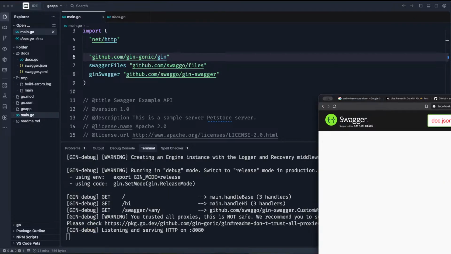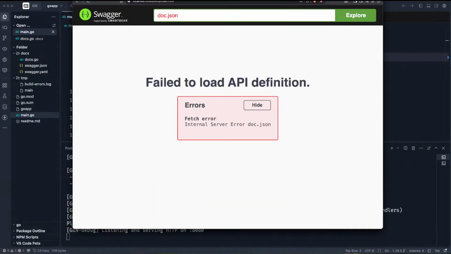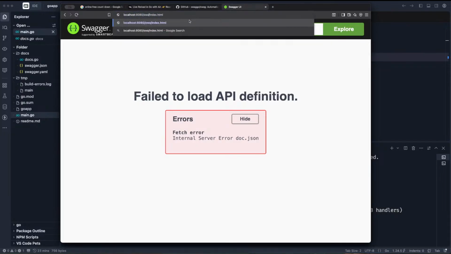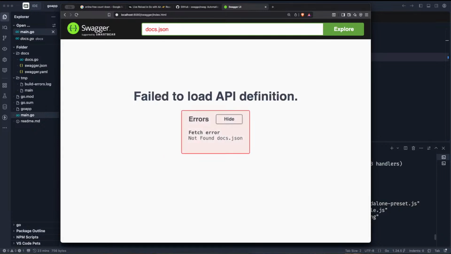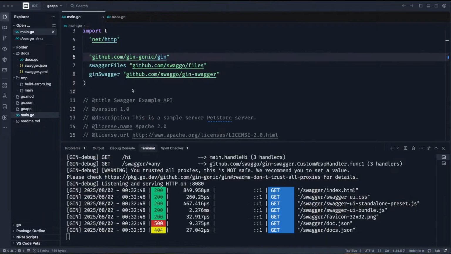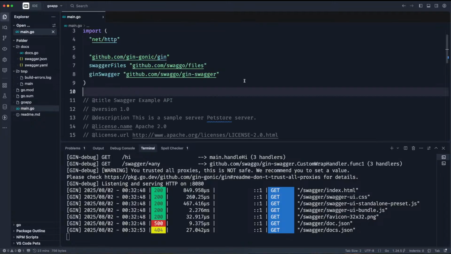Let me now try and check out my API. Of course, this is now Swagger. So we're still facing the same issue. So the file that it's trying to find is this swagger.json. Okay, I think I know the problem. I think I know the problem.